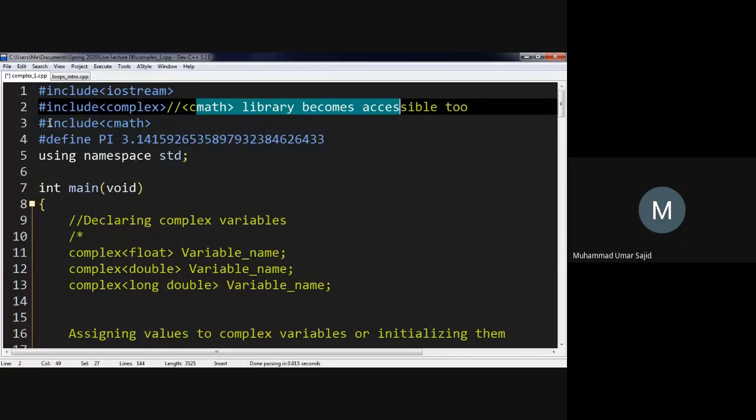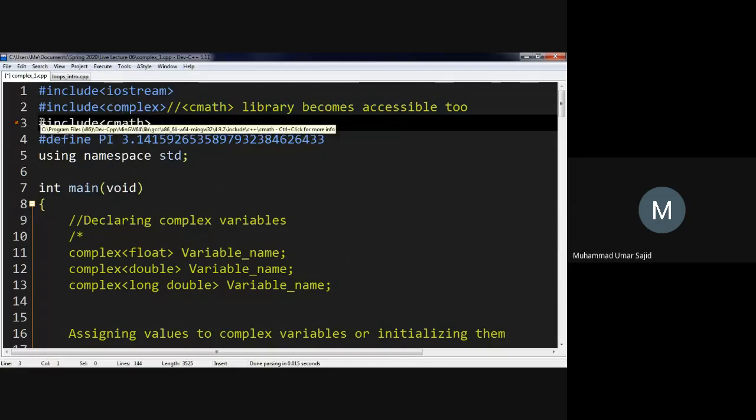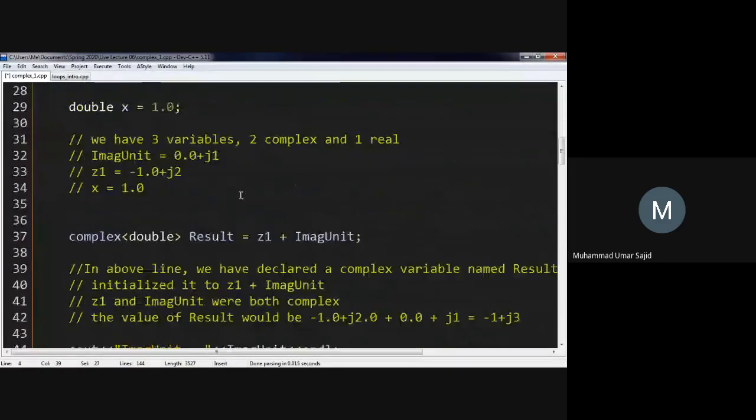I've included CMath. It's not needed because once you have included the complex header file, the CMath file is automatically included. I have defined a constant. I've defined a word Pi with this thing. So whenever I'm using capital Pi anywhere in the program, that capital Pi is going to be replaced by this number. So whatever that number might be, and this number would be used in some calculations, let me show you where I've used that.